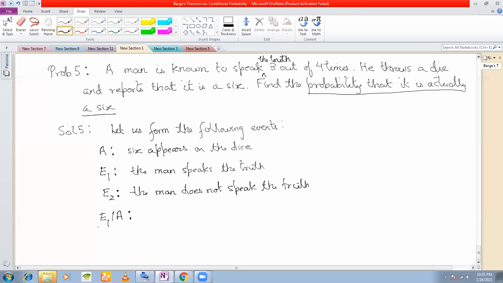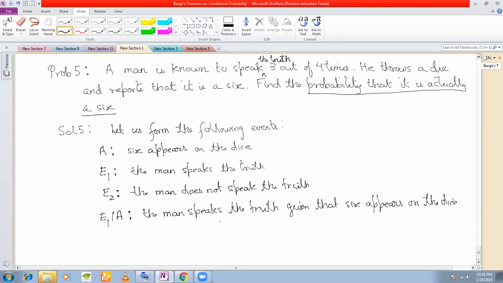Right or wrong? The man speaks the truth given that 6 appears on the dice.